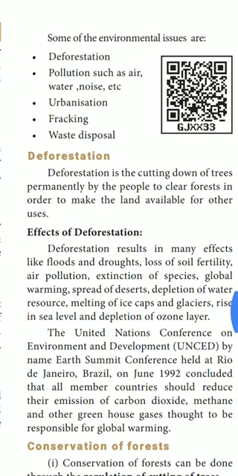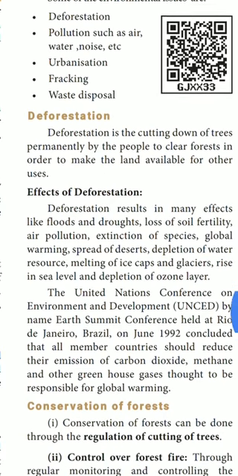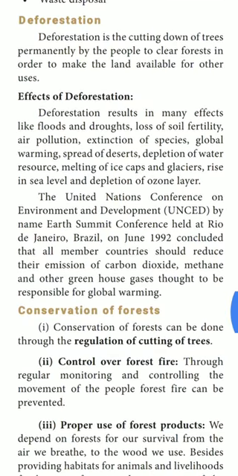So effects of deforestation. Because of that, what will happen? See, if we are cutting the trees, what is happening? Deforestation results in many effects like flood and drought, loss of soil fertility, air pollution, extinction of species, global warming, spread of deserts, depletion of water resources, melting of ice caps and glaciers, rise in sea level and depletion of ozone layer. Because of deforestation, all these things are happening.